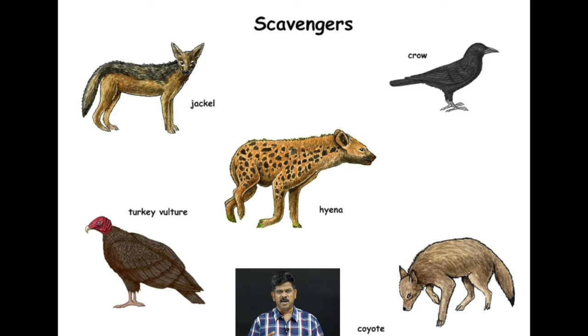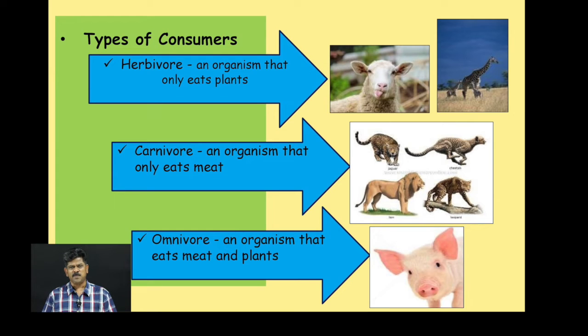And we are going to summarize here the types of consumers. Herbivores: an organism that eats plants is called a herbivore. Carnivore: an organism that eats only meat. And omnivore: an organism that eats meat as well as plants.